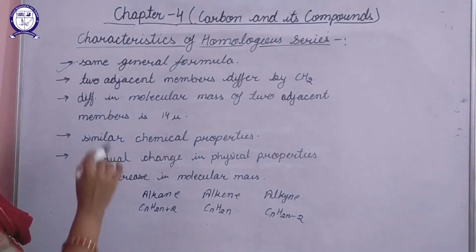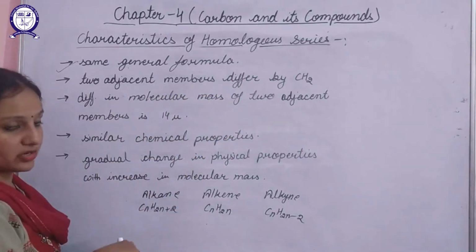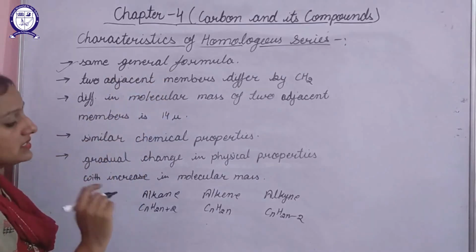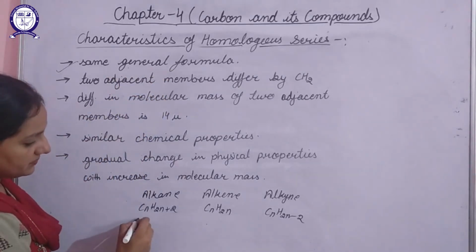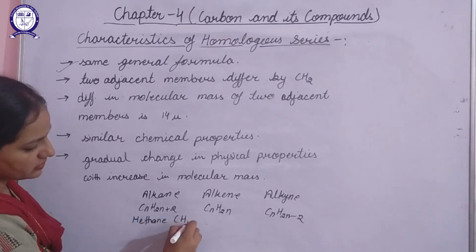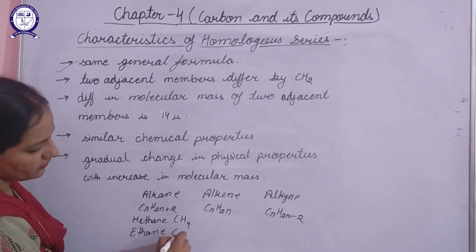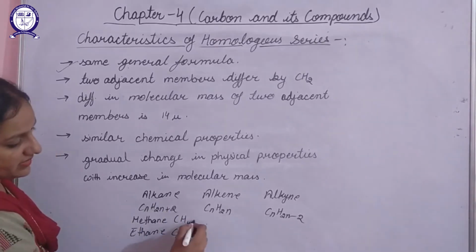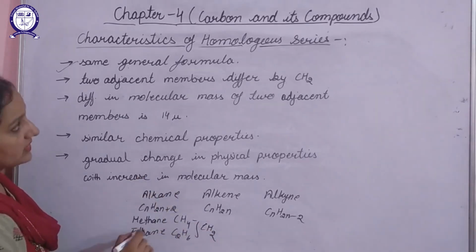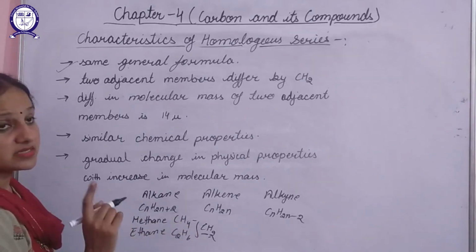The next property is that two adjacent members differ by a CH2 group. I have already explained this when I explained homologous series. If we talk about methane, the formula was CH4. Next is ethane, the formula was C2H6. They differ only by CH2. So this is how two adjacent members of a homologous series differ only by CH2.